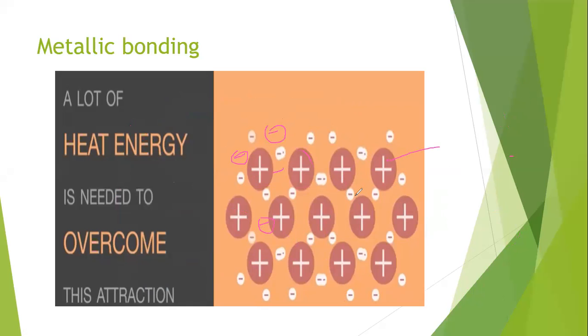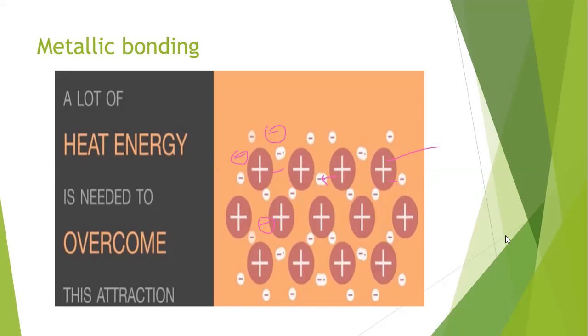Due to the attraction between the positive nuclei and the freely moving electrons, you need very high energy to break these bondings. That's why metals have very high melting and boiling points, because the attractions are very strong. If you want to break these attractions, you need a very high amount of energy.